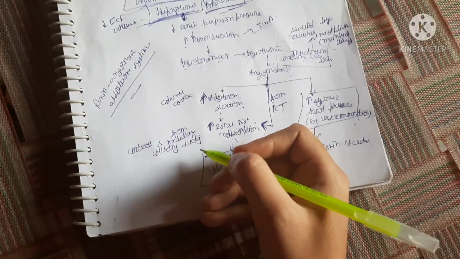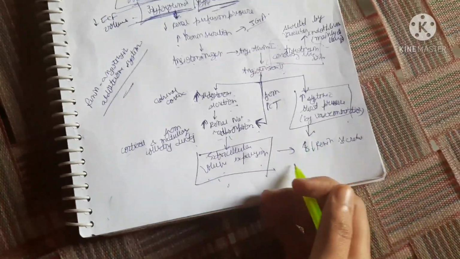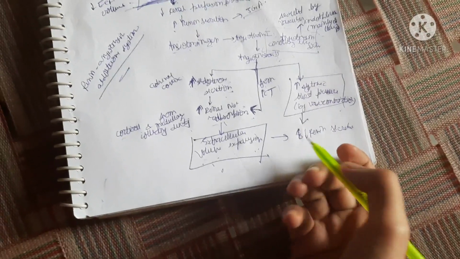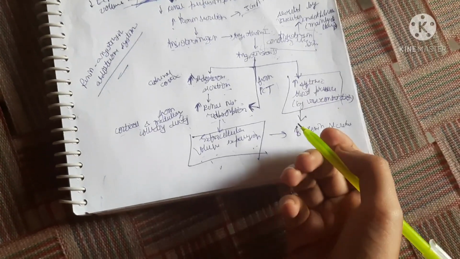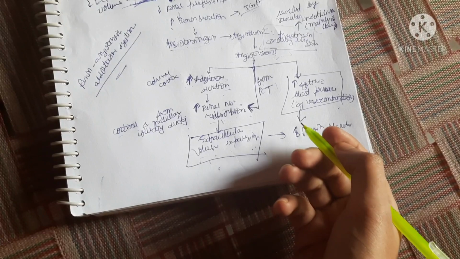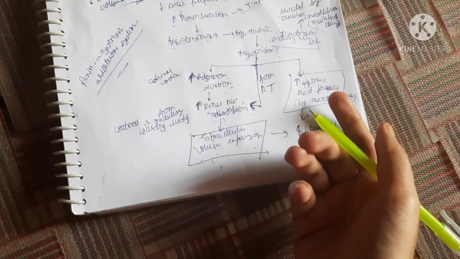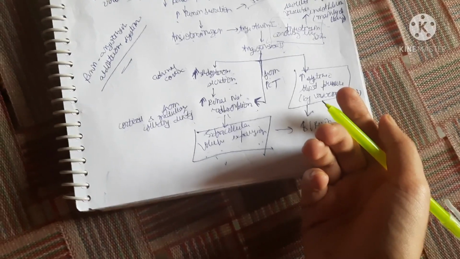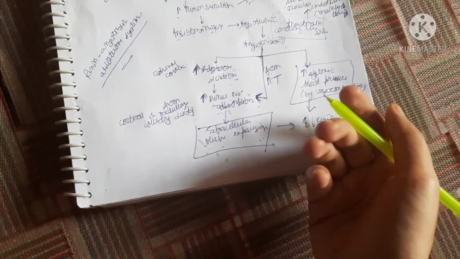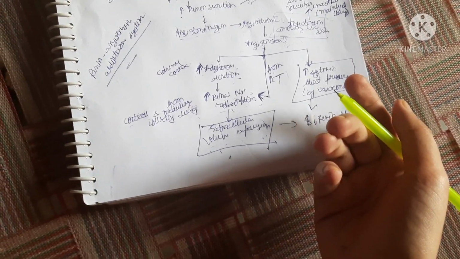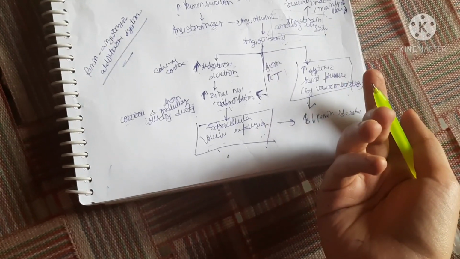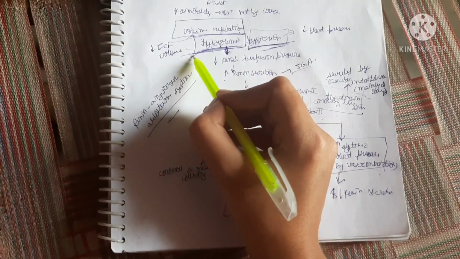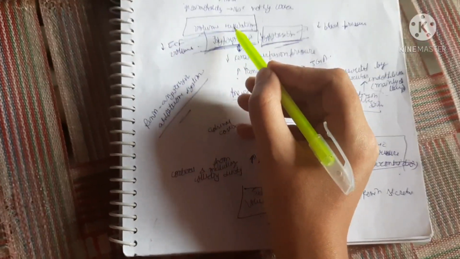Increased sodium will result in extracellular volume expansion, because if there is more sodium in the extracellular fluid, there will be more osmotic pressure, and that increased osmotic pressure will help to retain more water. So the more the water, the more the volume of the extracellular fluid, and hence our first condition, the hypovolemic condition, is being solved.